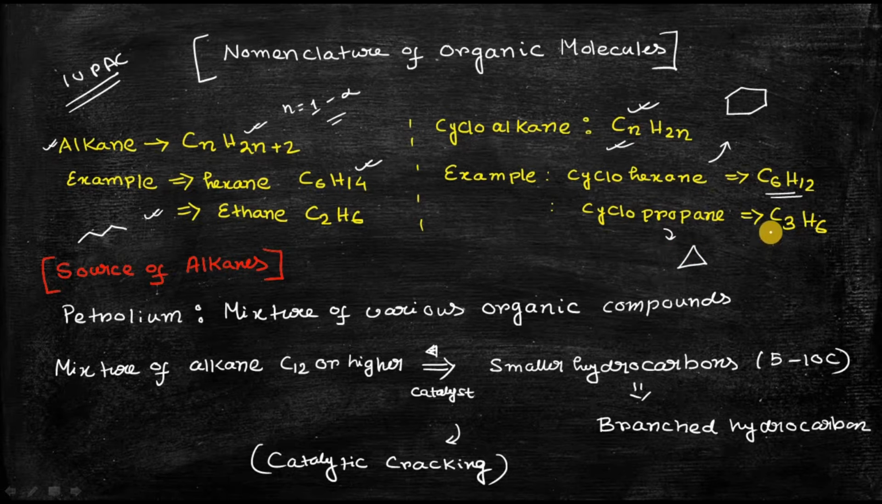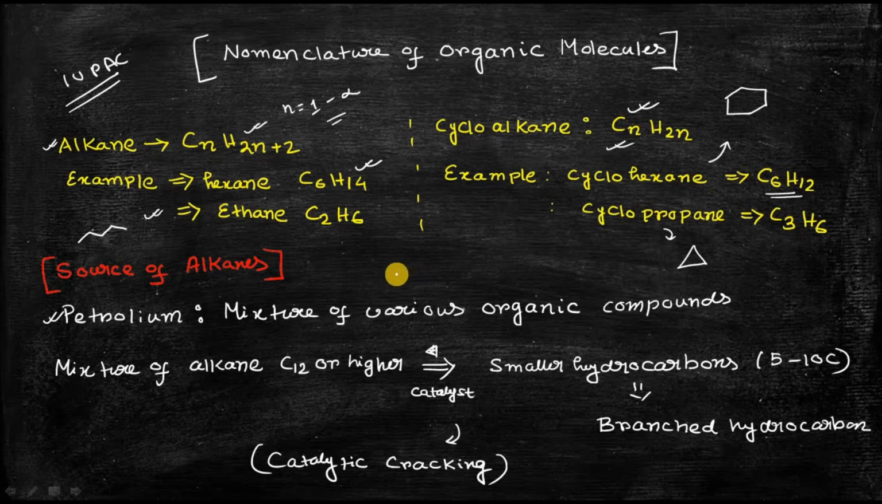The question that can arise is: what are the various sources of alkanes? One very important source of alkanes is petroleum. Yes, you guessed it right. We use petroleum in our vehicles and in many fields. Petroleum is basically a mixture of various types of organic compounds, and these are nothing but alkanes, which can be branched or non-branched.